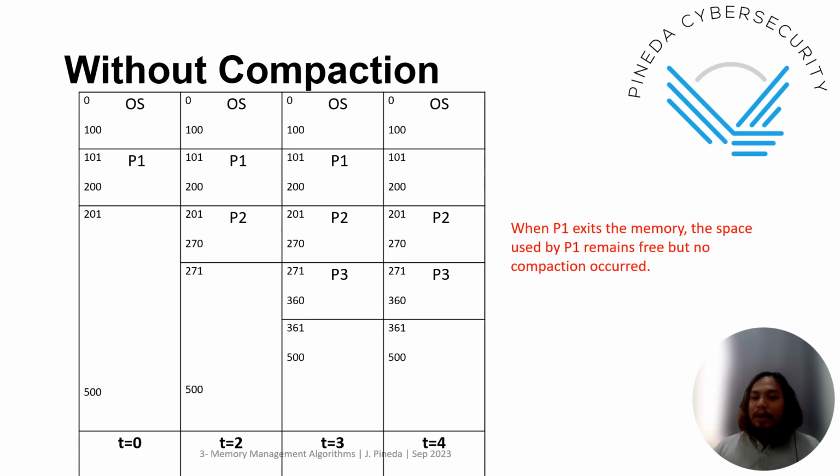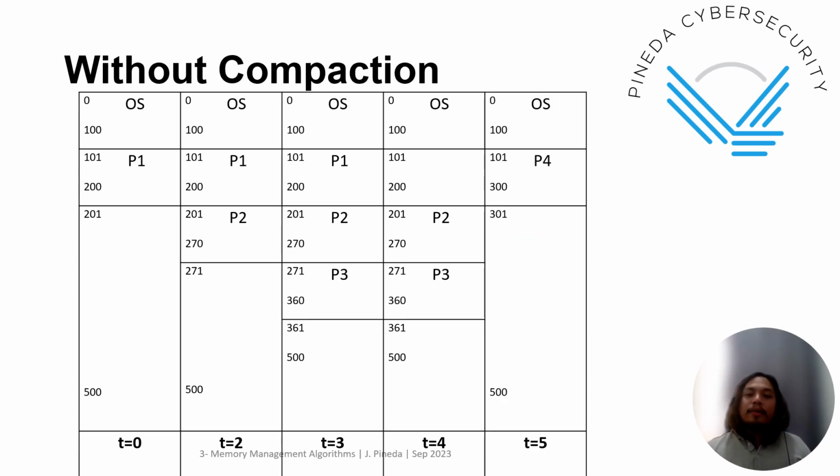When there is now a requirement, in this case there won't be any problem because P4 will enter at T5, right? So at T5, P2 and P3 will exit, and P4 will enter with a requirement of 200. But look at this.